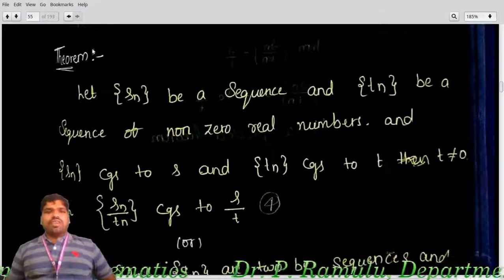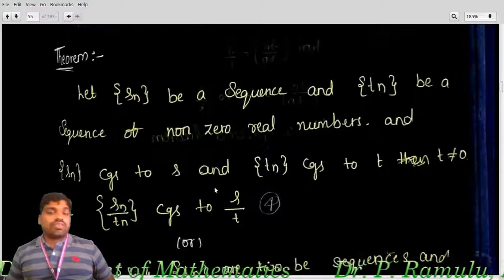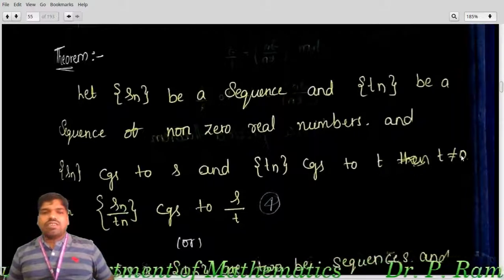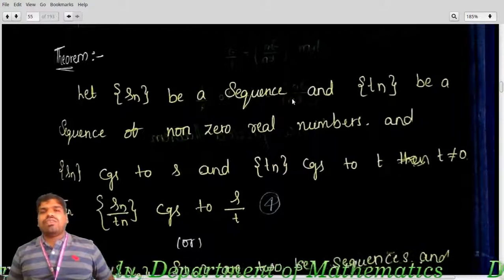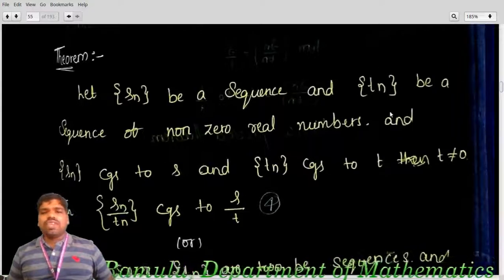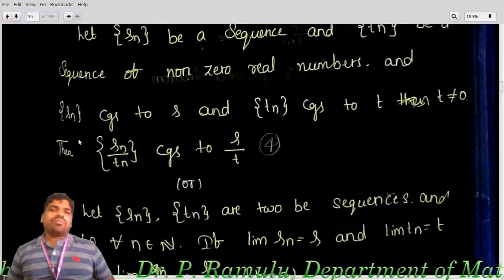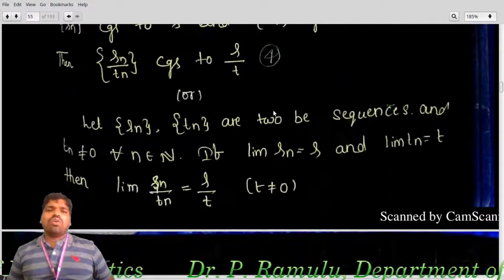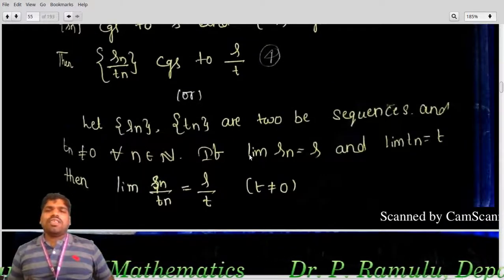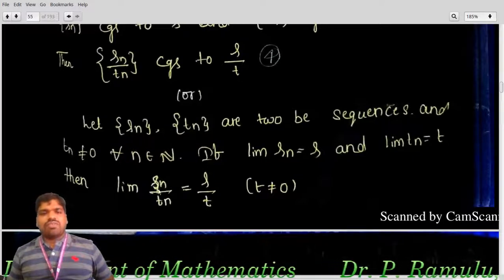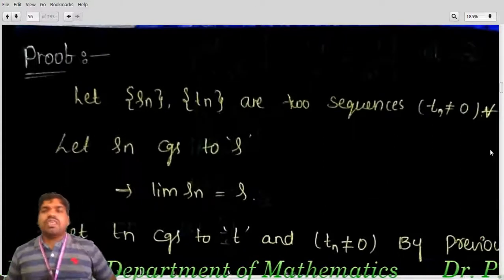Theorem. Let Sn be a sequence and Tn be a sequence of non-zero real numbers. If Sn converges to S and Tn converges to T, with T not equal to 0, then Sn by Tn converges to S by T. Or you can take that Sn, Tn are two sequences and Tn is not equal to 0 for all n in N. If Sn converges to S, Tn converges to T, then lim Sn by Tn equals S by T. Okay. Proof.